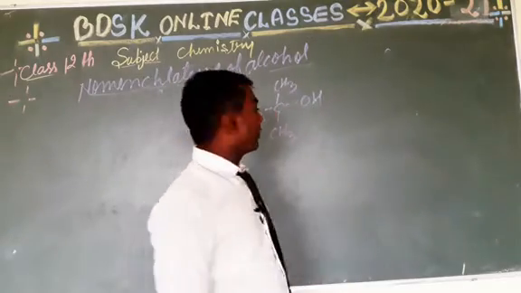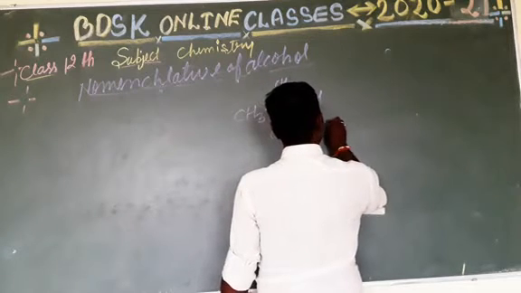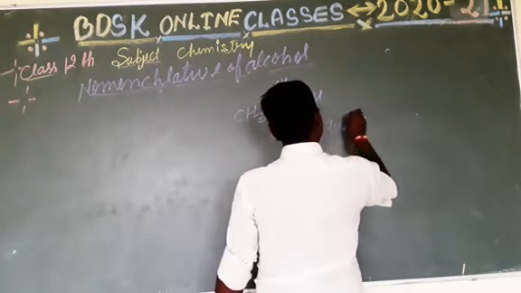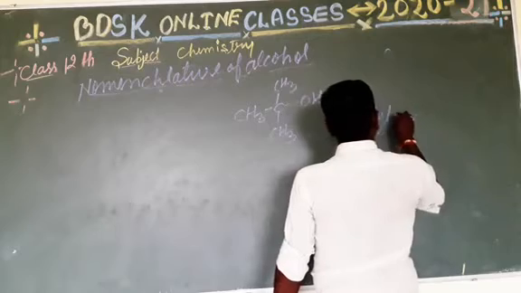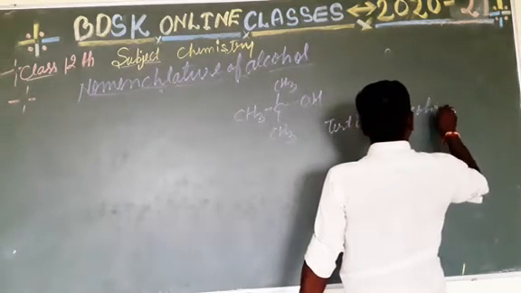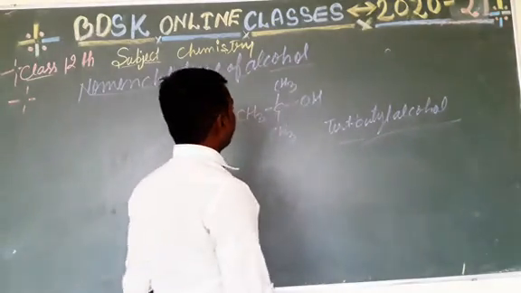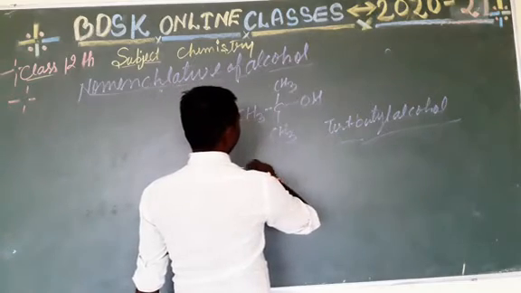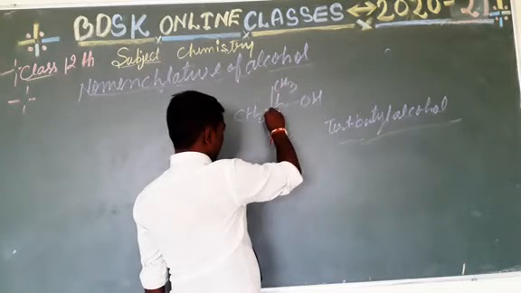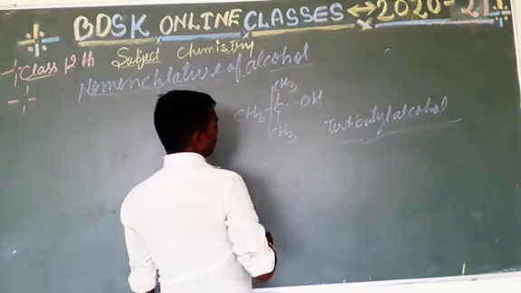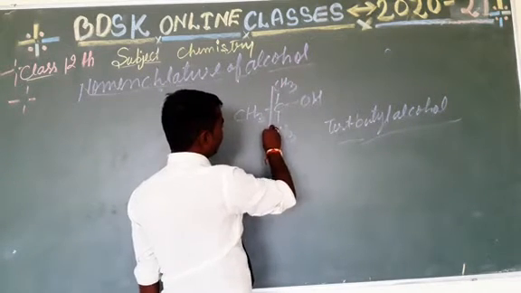The common name of this compound is tert-butyl alcohol. Okay, tert-butyl alcohol, and we start numbering in this compound from this side to this side. Why? Because the longest chain of this compound is this.